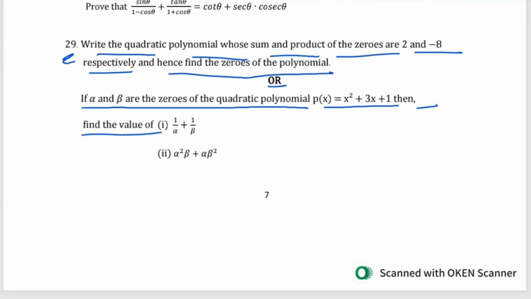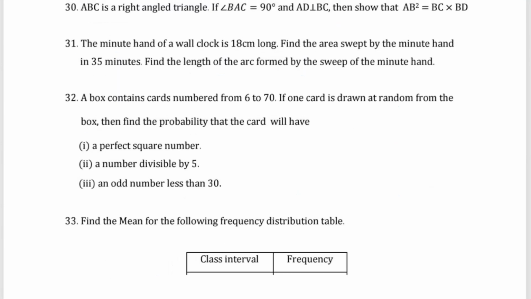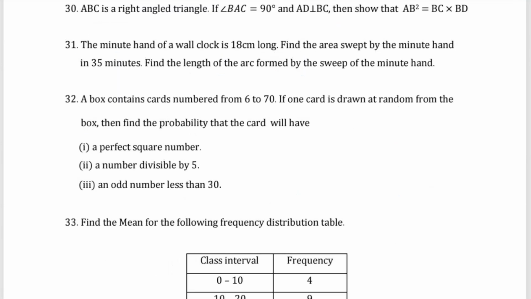So moving with the next question, that is question number 30. The question number 30 says ABC is a right angle triangle. If angle BAC is 90, AD is perpendicular to BC, then show that AB square is equals to BC into BD. It is a theorem. Then question number 31, the minute hand of the wall clock is 18 centimeter long.